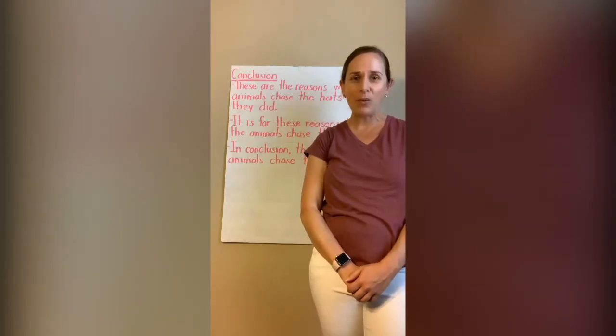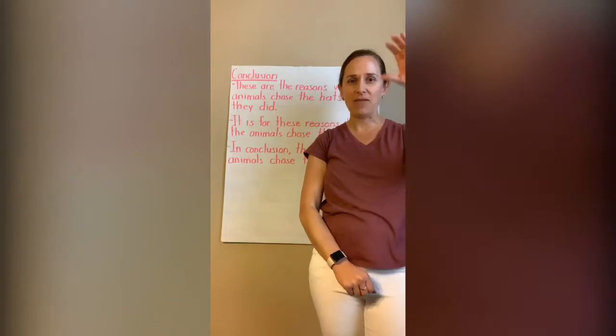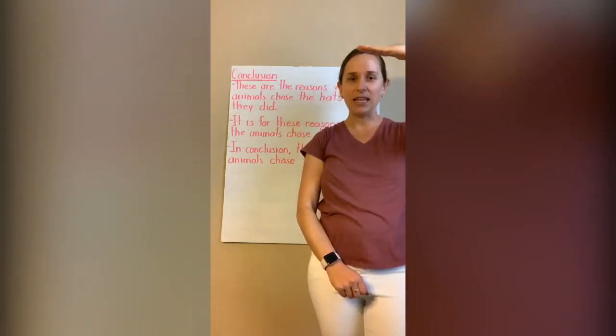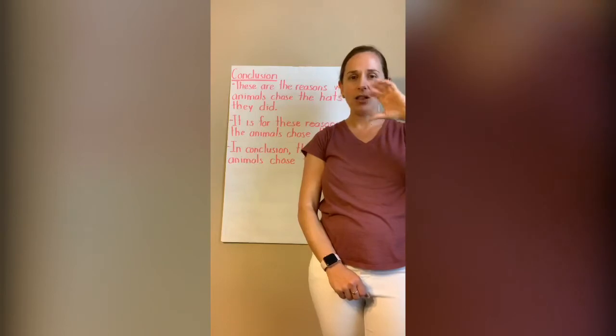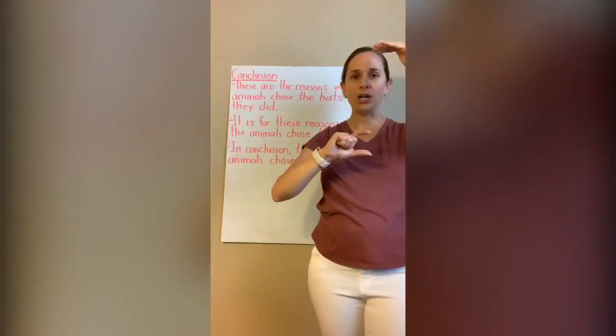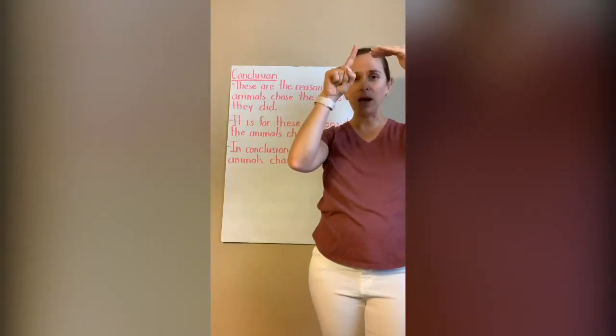If you remember, when we do our writing, we like to think of it like a sandwich. We like to think of the topic sentence as our bread. It's starting off telling us what we're going to be talking about. The middle part, our details, are like our meat, our filling, all of the details that support the topic sentence. And then if we think about our conclusion, it's like the other piece of bread. It has to be similar to the topic sentence.